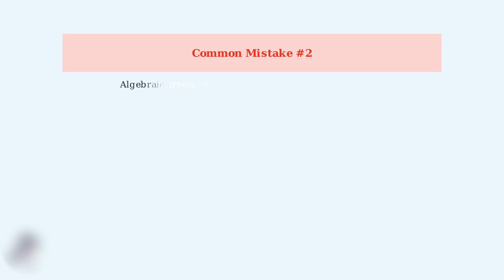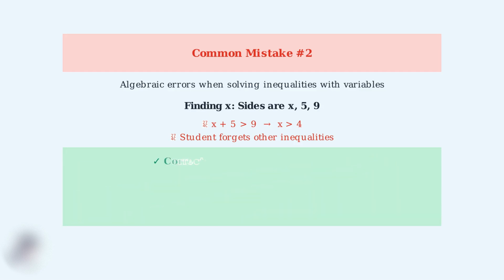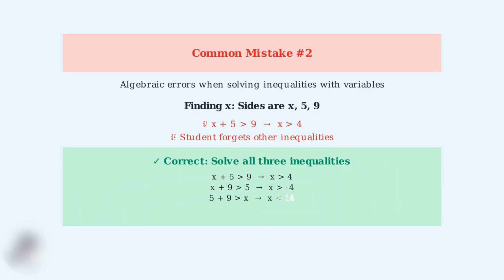Another frequent mistake occurs when working with variables. Students often solve one inequality correctly but forget to consider all constraints, leading to incomplete or incorrect ranges. The correct method involves setting up and solving all three inequalities, then finding their intersection. This gives us the complete valid range for the variable.